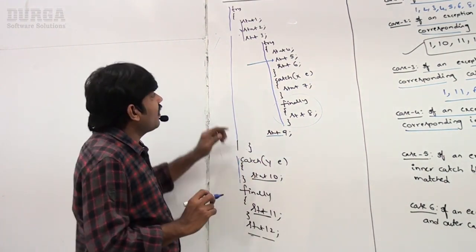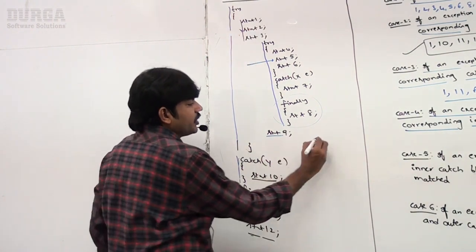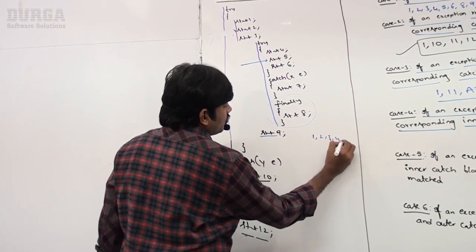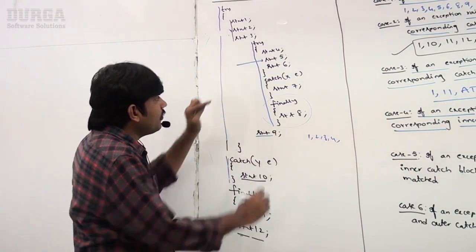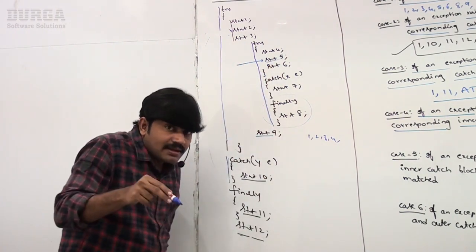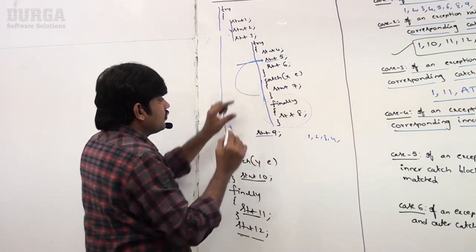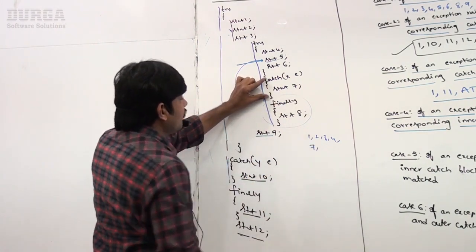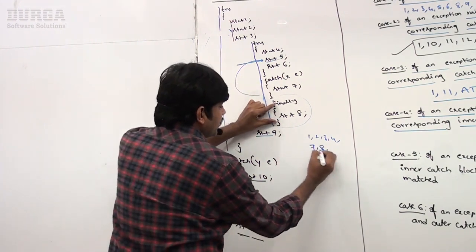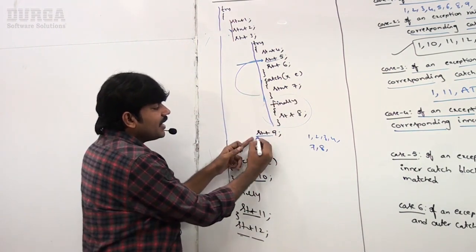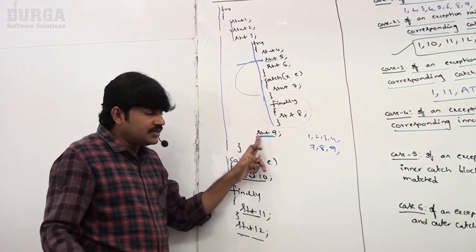What is the flow? Now have a look: 1, 2, 3, 4 executed normally. Now the problem at 5. Immediately the inner catch block matched. Now the control comes to the inner catch block. In the inner catch block, 7 will execute. Handled. Now the remaining finally block 8, since the exception is already handled, the remaining code will also be executed. 7, 8, 9 will be executed.